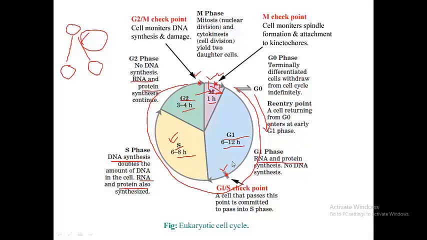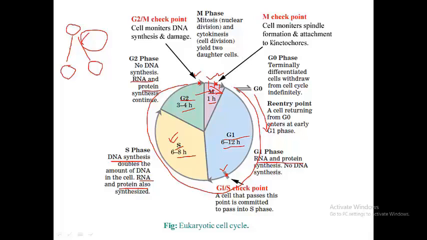If ready, then they will allow the RNA and protein to S phase, otherwise they will not allow. Similarly, the G2M checkpoint will check whether RNA, protein and DNA synthesis occurred properly or not. If they have synthesized DNA properly, they will transfer the DNA to the M phase.